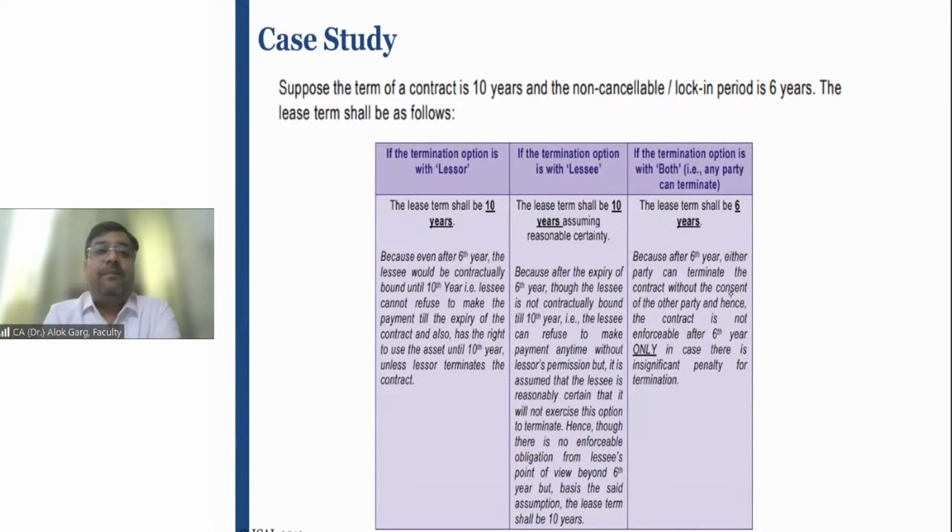Right, friends? Suppose the term of a contract is 10 years and the non-cancelable or lock-in period is 6 years. In that case, the lease term shall be as follows. If termination option is only available to the lessor, then the lease term is a complete lease term, 10 years. If termination option is available with the lessee, the lease term shall be 10 years, assuming reasonable certainty to not exercise the option. If it is with both the parties, then the lease term will only be 6 years, right? This 4-year termination option has to be ignored.